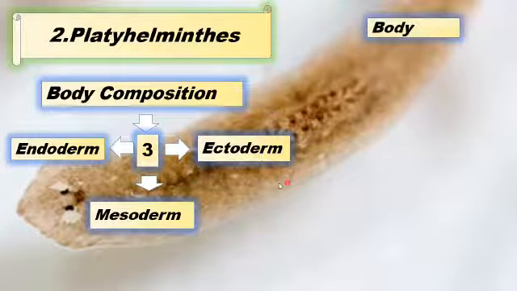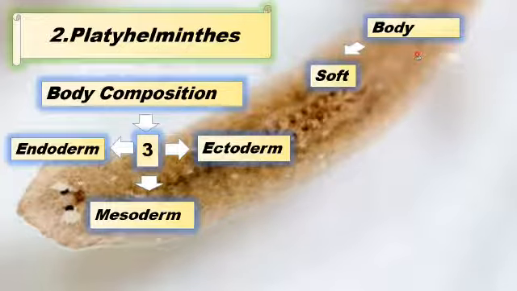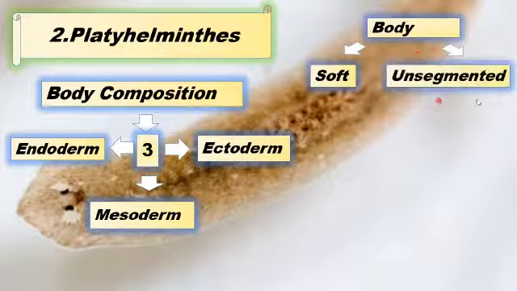And if you talk about how its body looks, as it is a worm, its body is soft and its body is unsegmented. Unsegmented means that its body is not divided into any parts or into any segments. That's why we are calling it unsegmented.